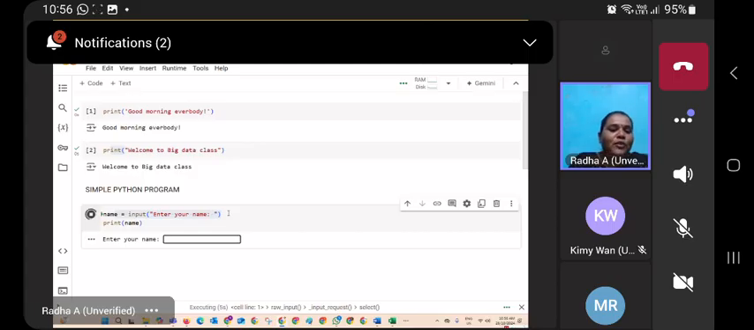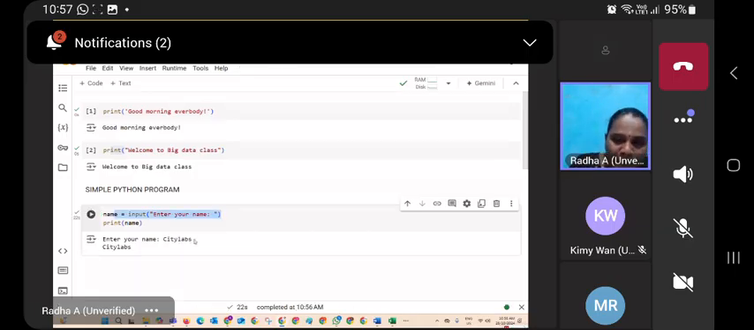For example, let me type the information: City Labs. See, once I type the information in the particular text box, it will be waiting until you hit the enter button. Once you hit the enter button, the interpreter goes and checks the second line. It is a sequential flow of execution: first line, second line, third line, until the end of the program.